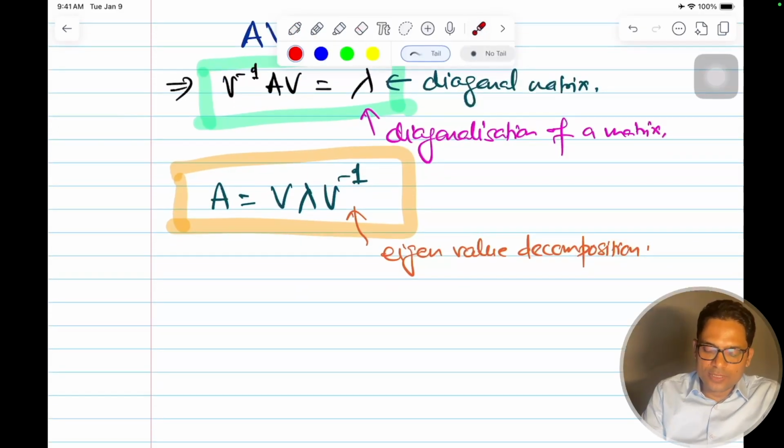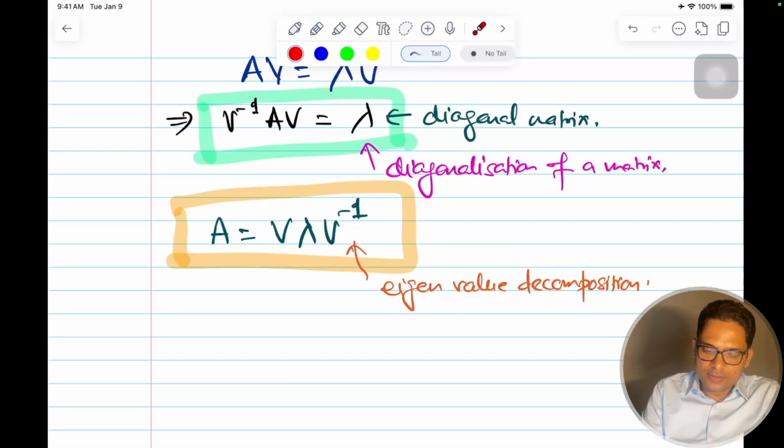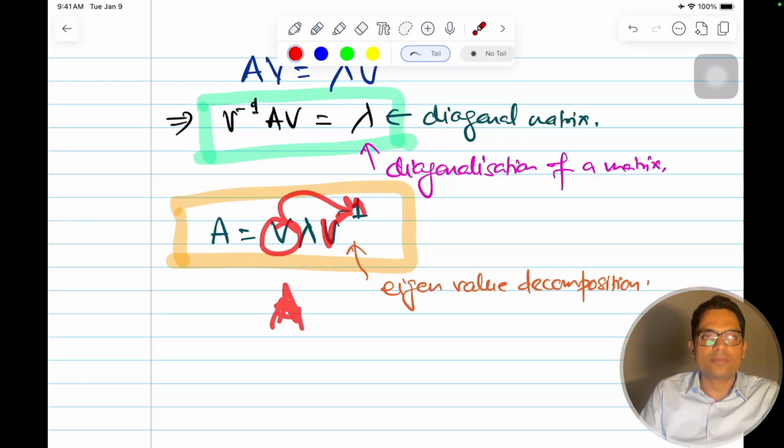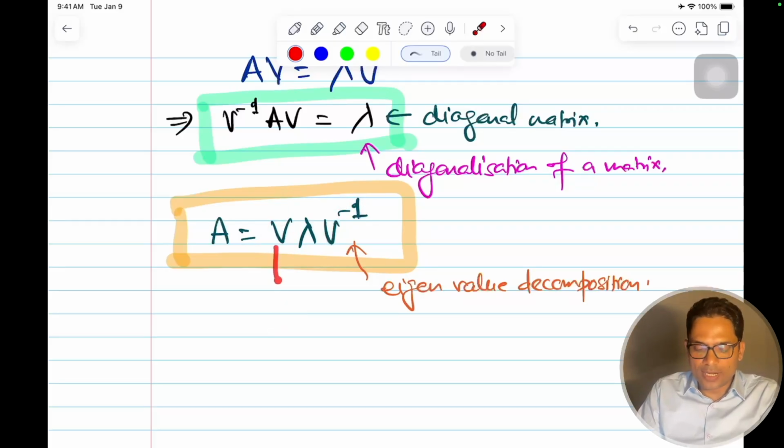We have decomposed or reconstructed this matrix into a matrix v which has all the eigenvectors, a matrix lambda whose diagonal entries are all your eigenvalues, and v inverse, the inverse of the same matrix which has all your eigenvectors.